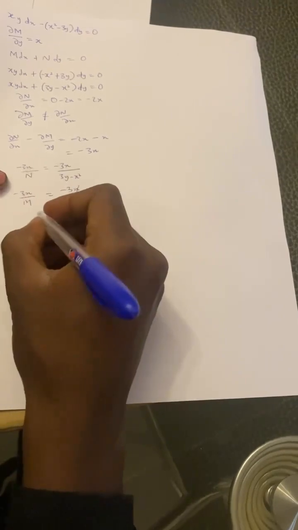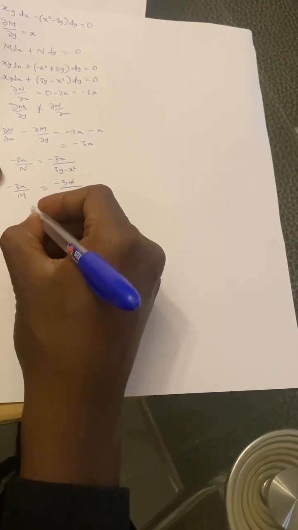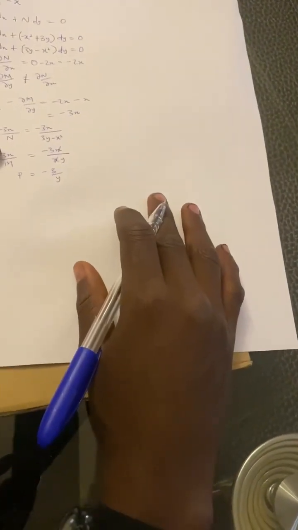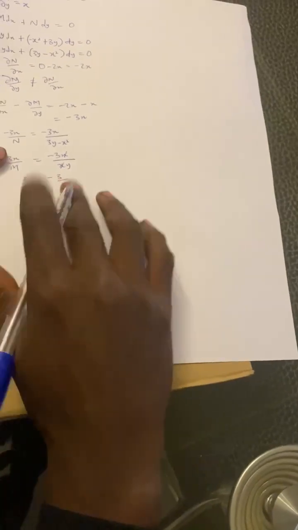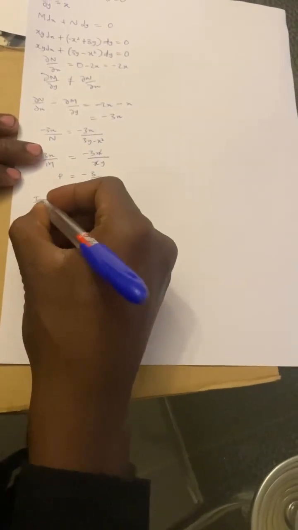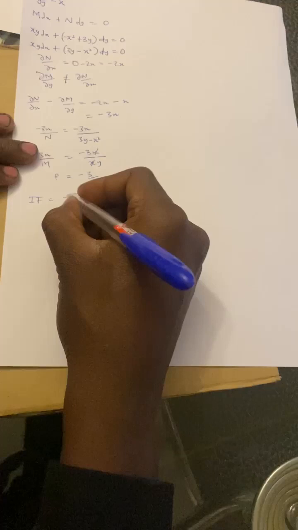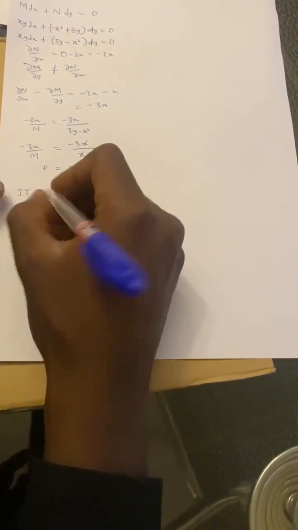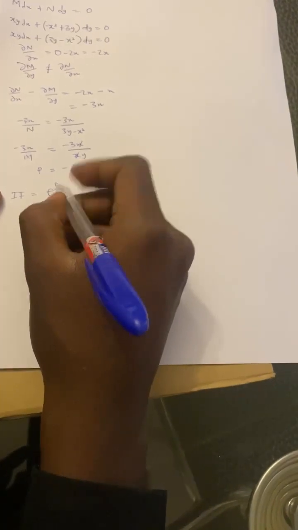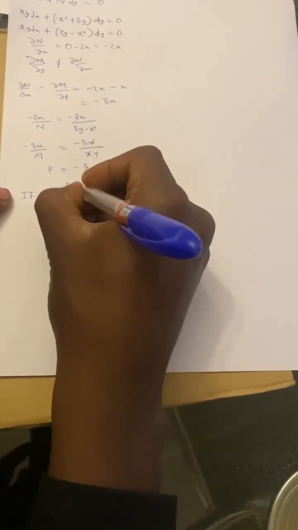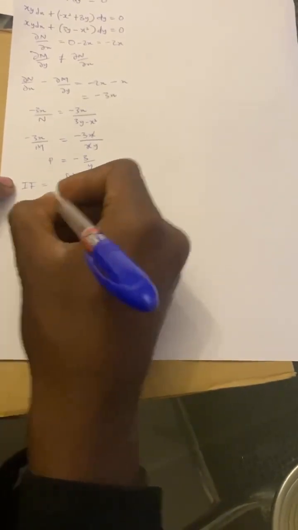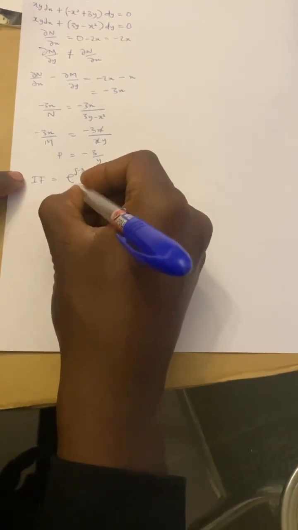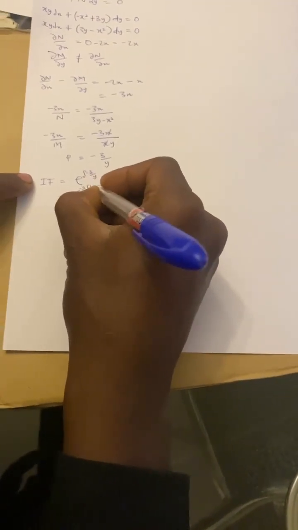So let's call this our P. We can now say that our integrating factor is e to the integral of minus 3 over y, which is e to the minus 3 times the integral of 1 over y.